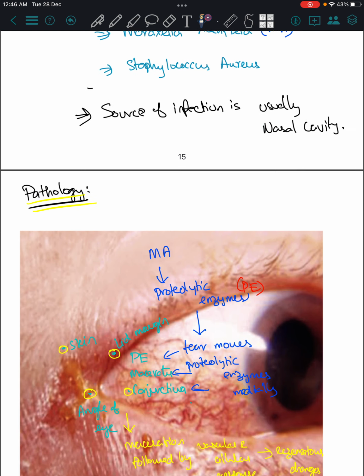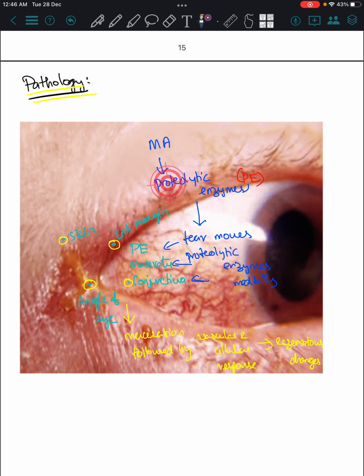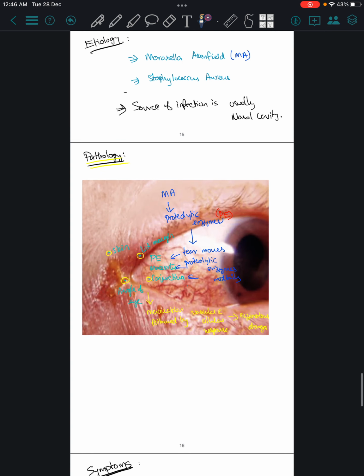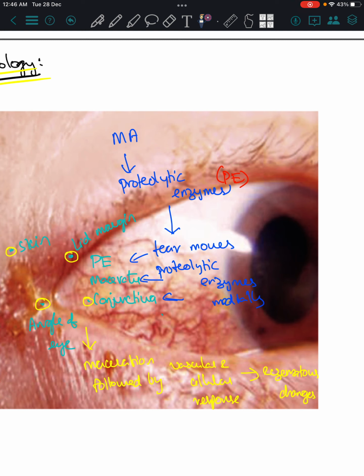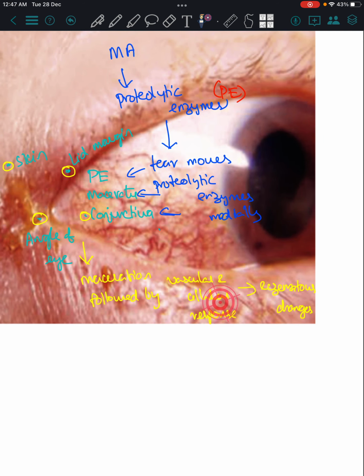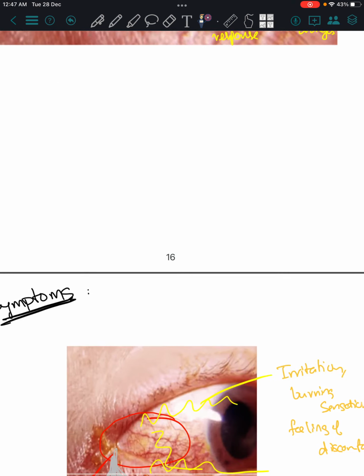Usually, in the pathology, Moraxella axenfeld produces proteolytic enzymes. Normally the tear will be present. When the eyelid closes and opens, the tear spreads everywhere, so this tear pulls the protein enzymes towards the angle. This protein enzyme causes maceration of the conjunctiva, lid margins, skin, and angle of the eye. This maceration causes vascular and cellular response followed by eczematous changes. So this causes angular conjunctivitis.